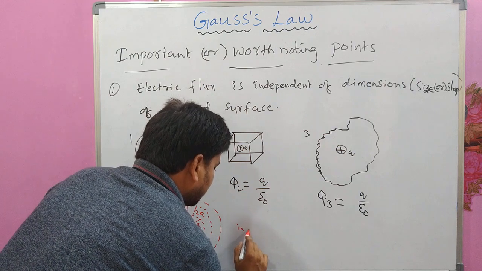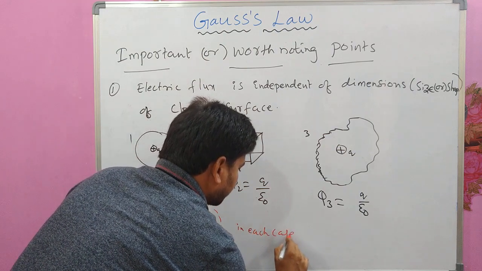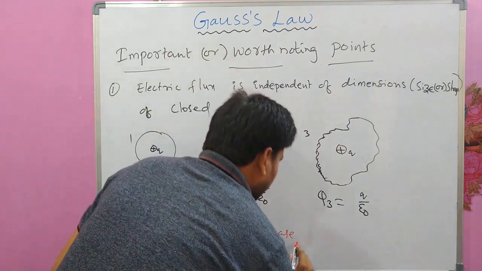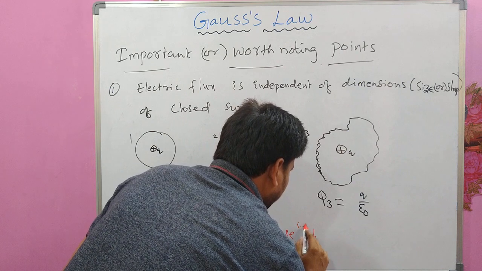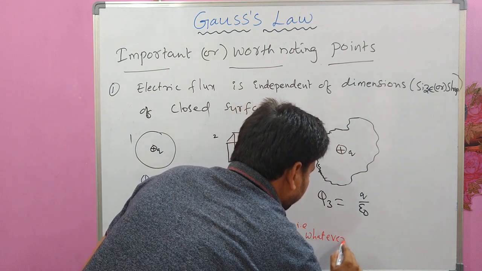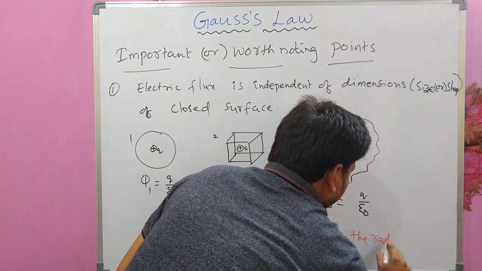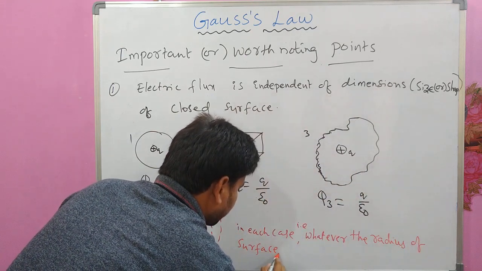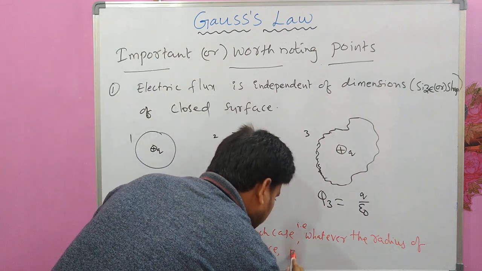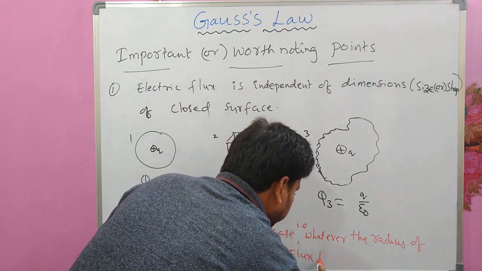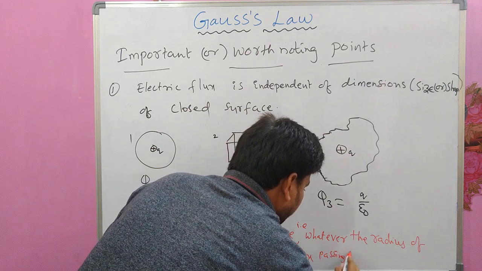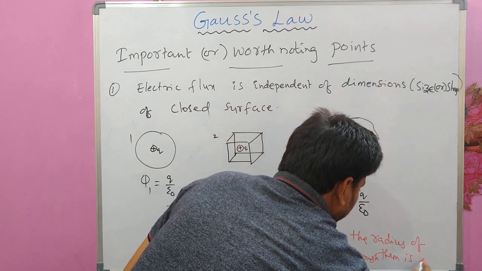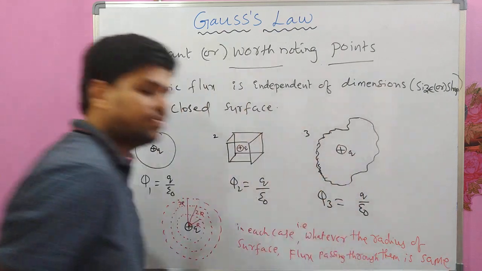So in each case, whatever the radius of the surface, the flux passing through them is the same.